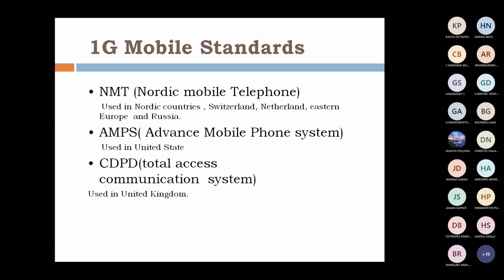Not only AMPS, the other analog cellular systems are NMT, that is Nordic Mobile Telephone, which is used in Nordic countries like Switzerland, Netherlands, Eastern Europe, and Russia. Another one is CDPD, which is used in the UK. And another one is TACS, Total Access Communication System, which is used in the UK.